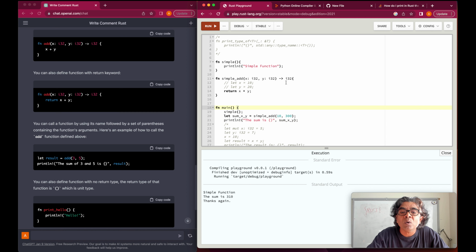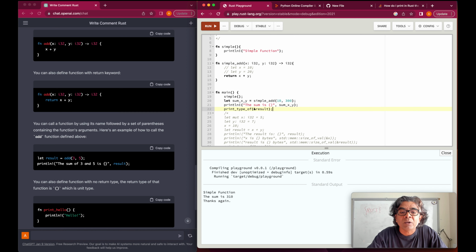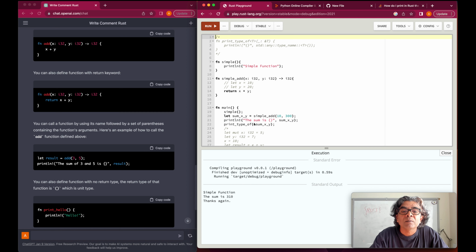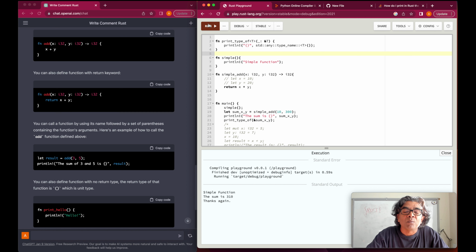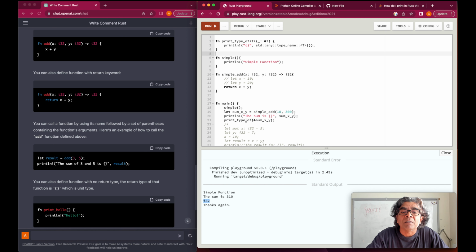If we would want to know the value of some xy, we already know how to get that value. We have checked earlier. We can actually look at this. We say the sum, and then we need to enable this method. If we run this code, it actually says this is the I32. So this is how you will be able to define your method.